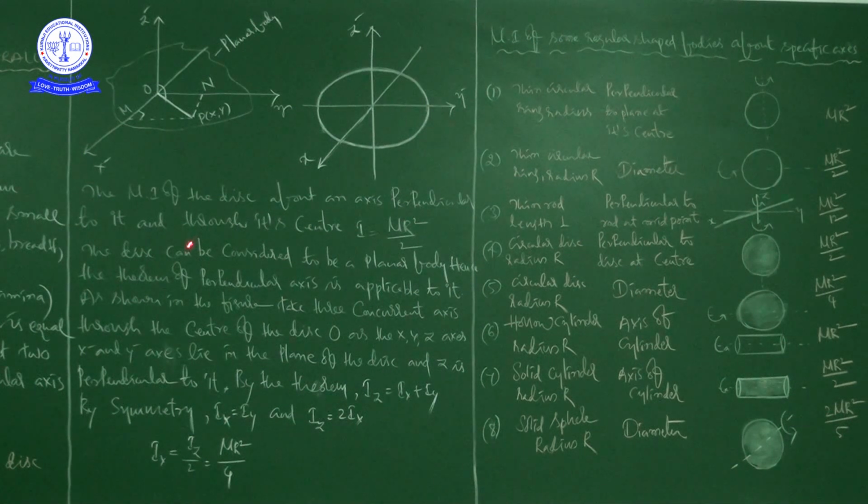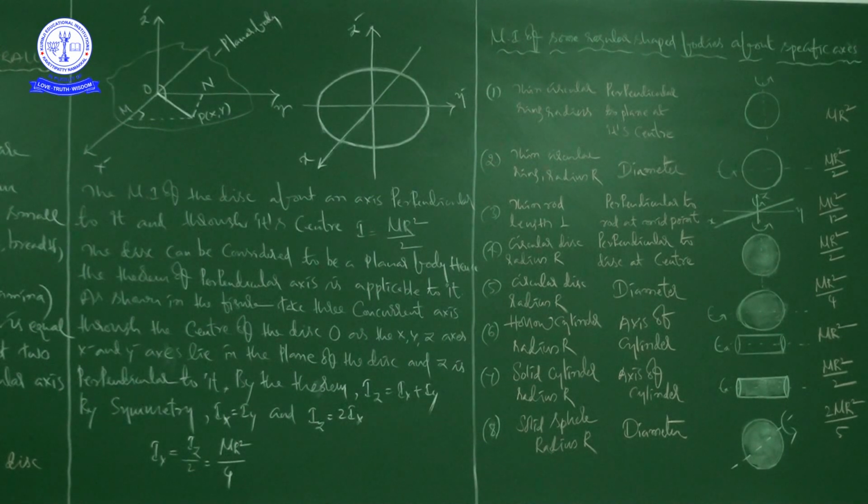that is the moment of inertia of the disk about an axis perpendicular to it and passing through its center, I is equal to mr square by 2. This value we know, so we are writing that value here, that is mr square by 2, and already by 2 is there. So Ix is equal to mr square by 4. This is the moment of inertia of the disk about any of its diameter and passing through its center. Passing through its center, that is mr square by 4, right?